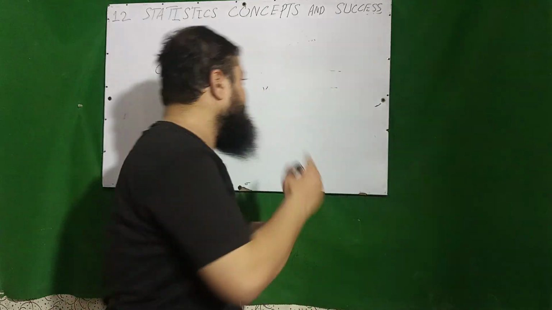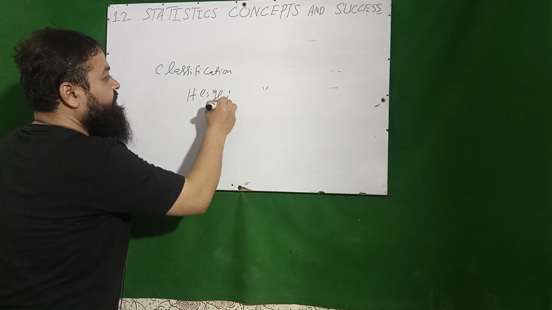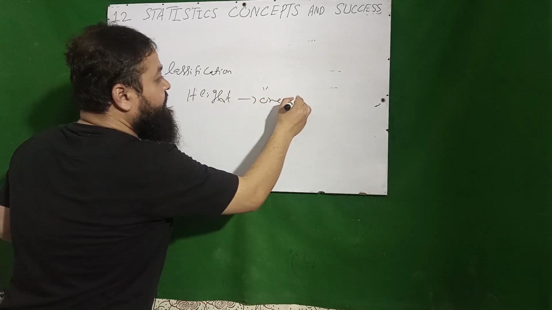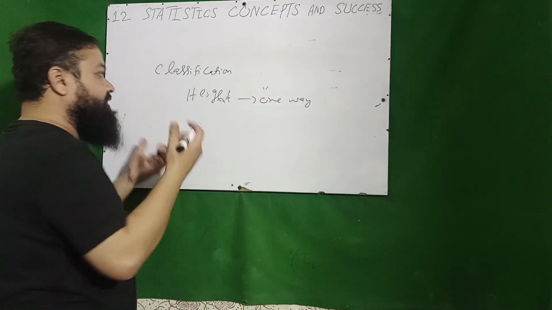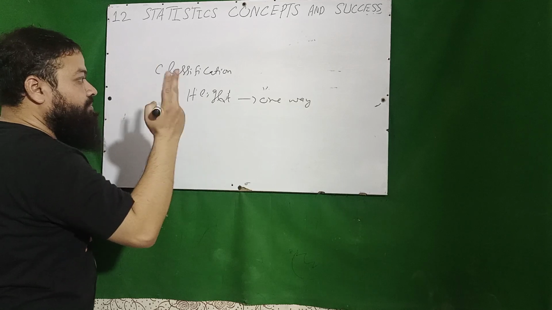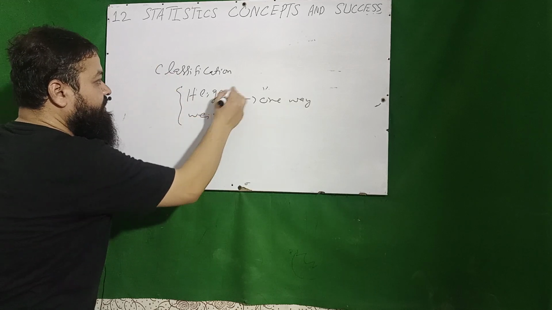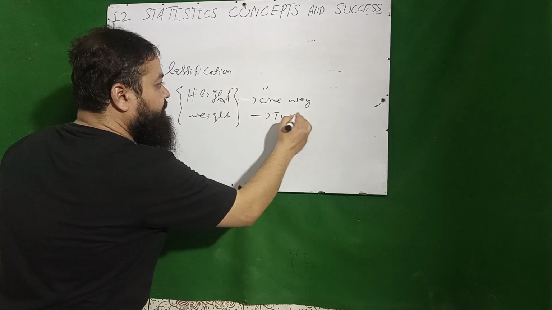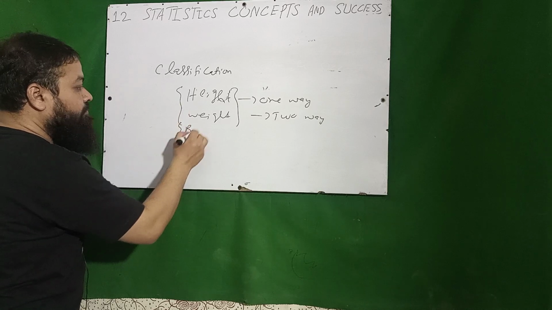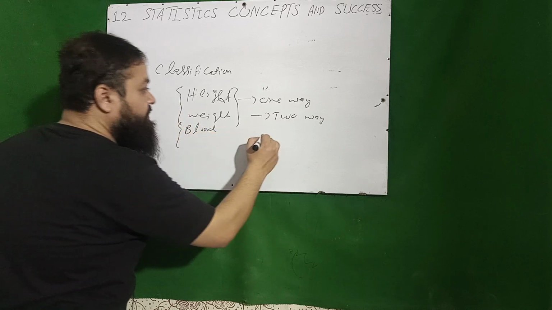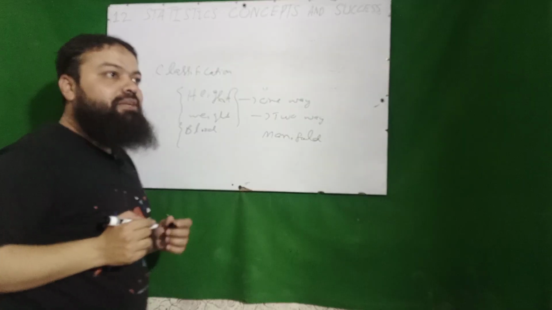If we are interested in only one variable, if we are interested in height only, that will be one-way classification. And if we are interested to collect the data of the students of a class according to two common characteristics, height as well as weight, then that will be two-way classification. And if we are interested in height, weight and as well as blood group of the students, that will be manifold classification, a very important one.